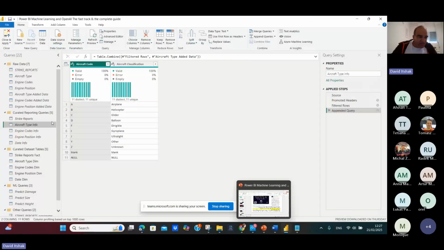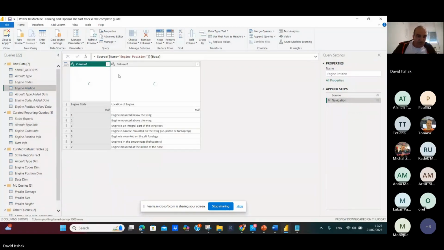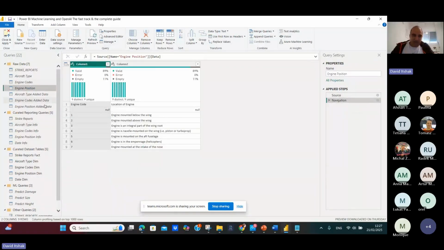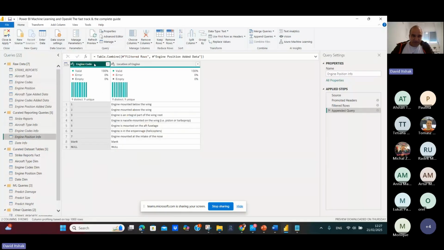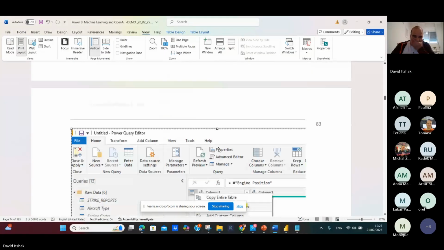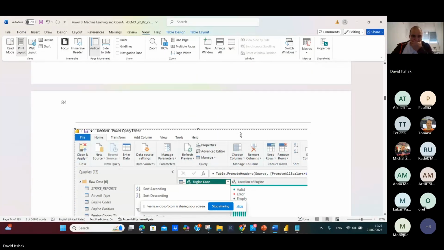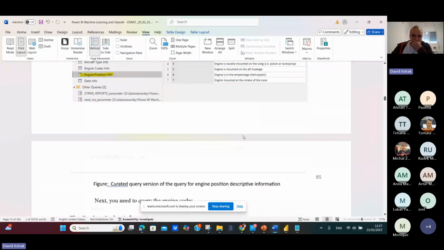Agent position. You can see we have null. You cannot work with this. So we make a reference, agent position, and the first row becomes the column header, and you remove the null. Running very fast. Okay.